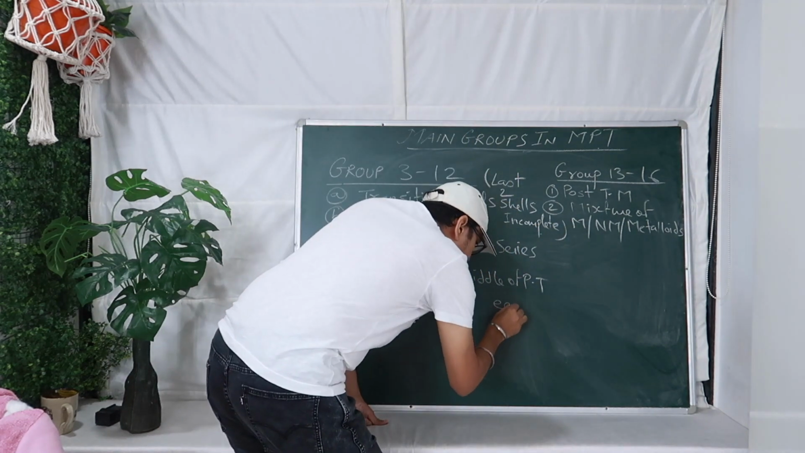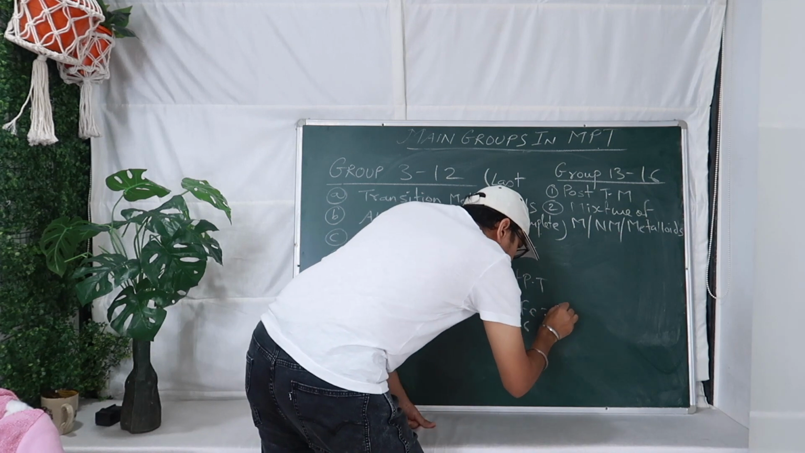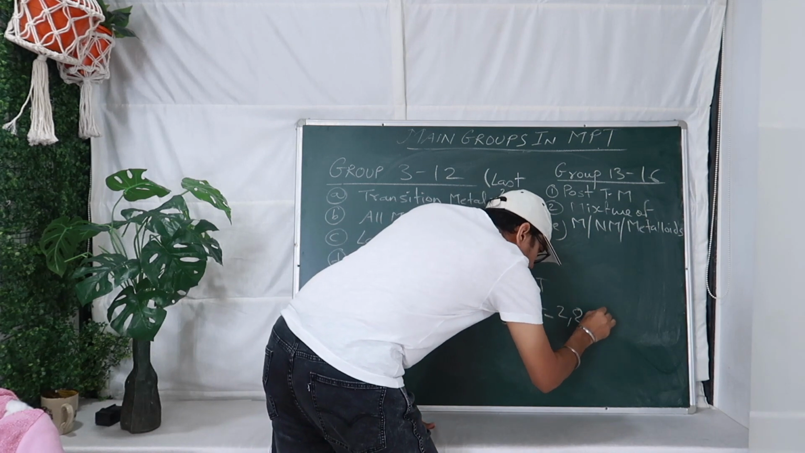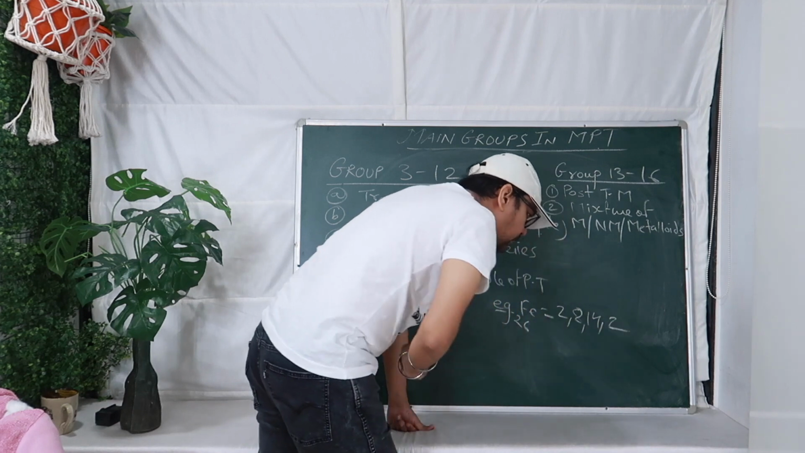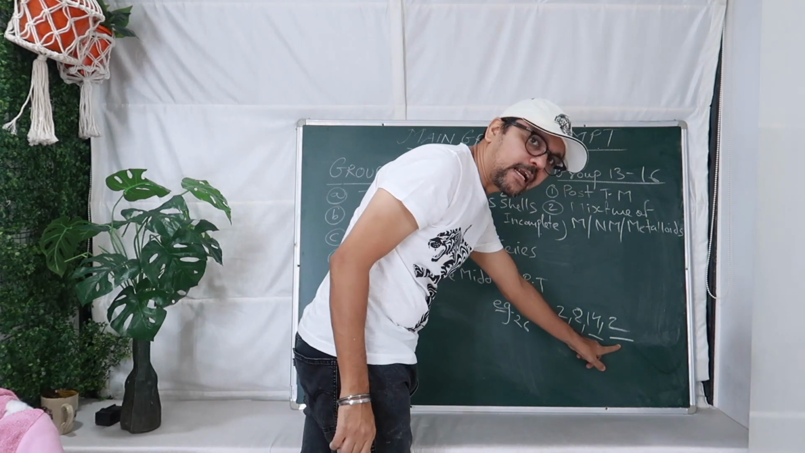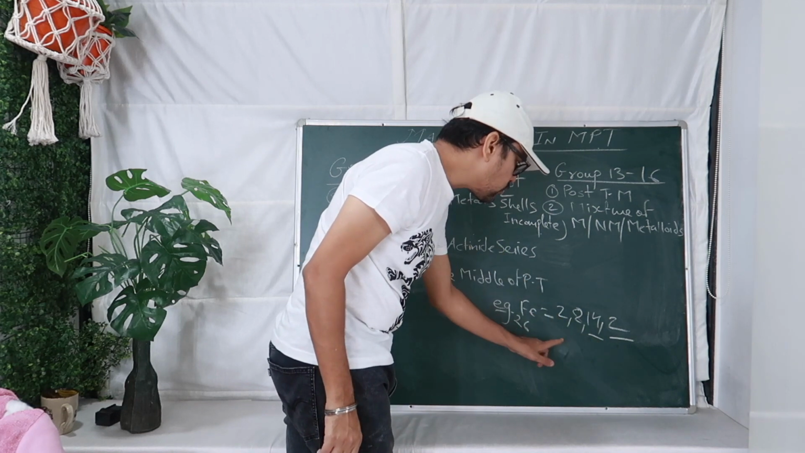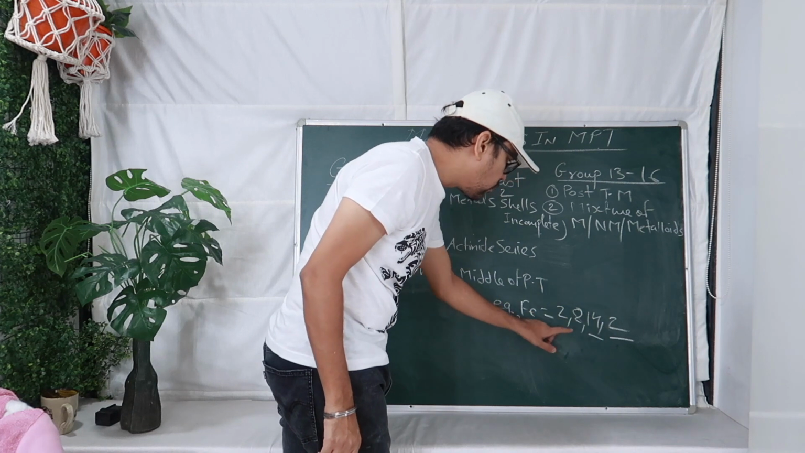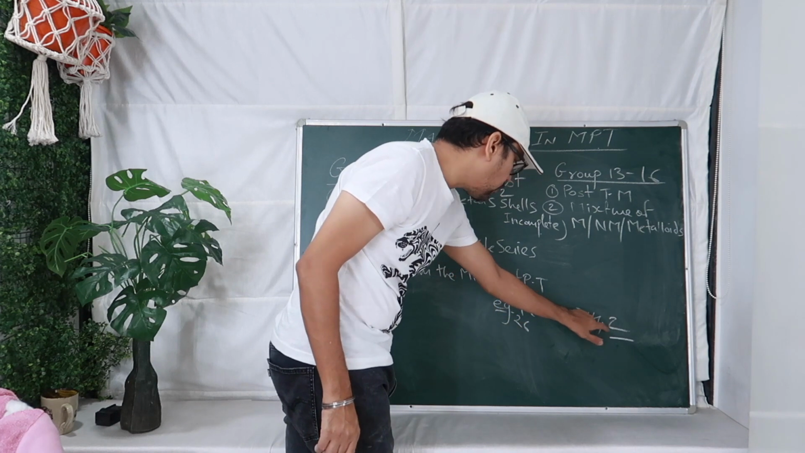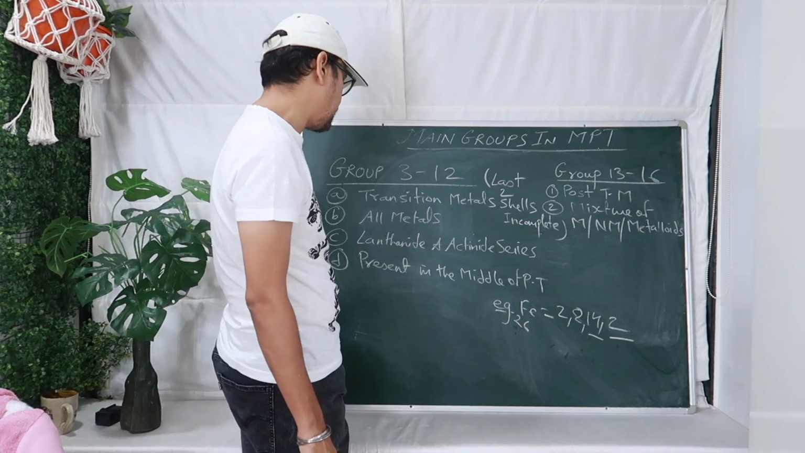Here I give you an example. Example is iron. Iron is atomic number 26. So 2, 8, 14, 2. So this is also incomplete. Last shell can accommodate how many electrons? 8. And second last shell can accommodate how many electrons? 18. So 2, 8, 14, 2. 10, 20, 24, 26, and that's why they are called transition metals.